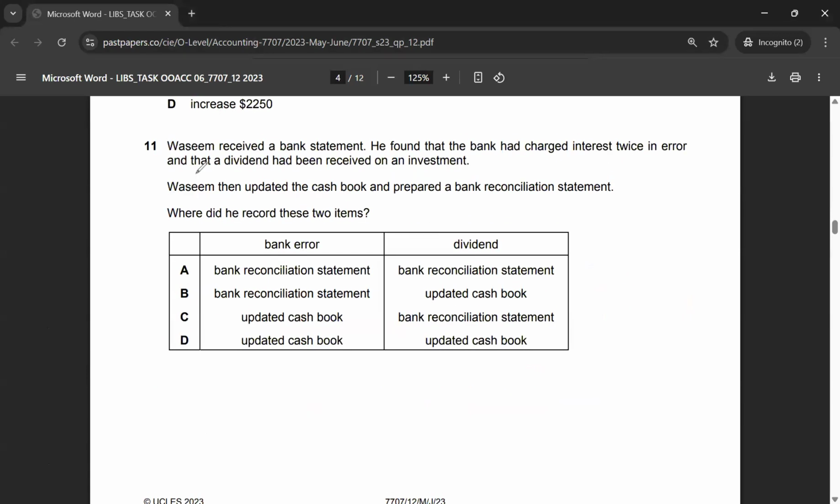Multiple choice 11. Wasim received the bank statement. He found that the bank had charged interest twice in error and that a dividend had been received on an investment. Wasim then updated the cash book and prepared a bank reconciliation statement. Where did he record these two items? The dividend has been received, which he found out from the bank statement itself, so of course that would be updated in the cash book. So it's either option C or option D.